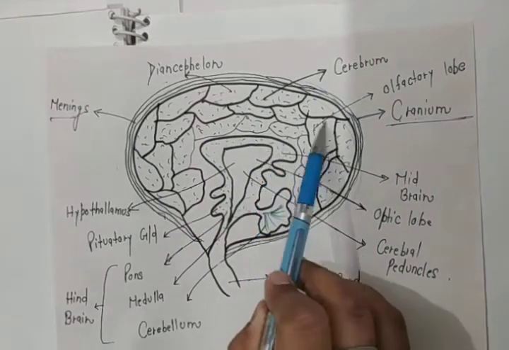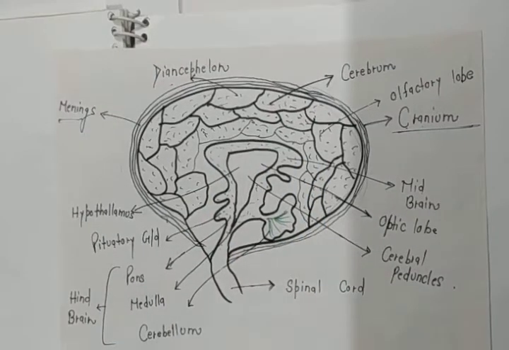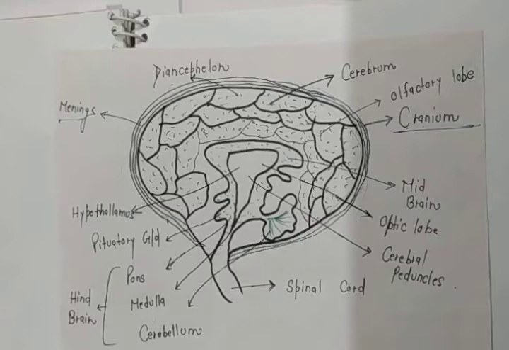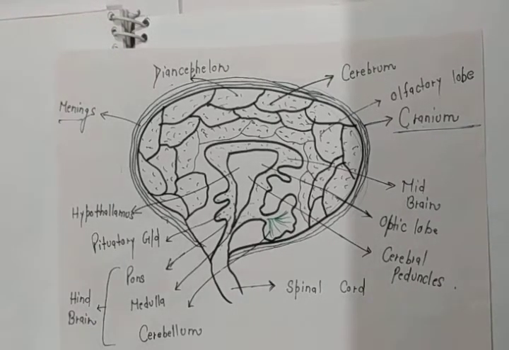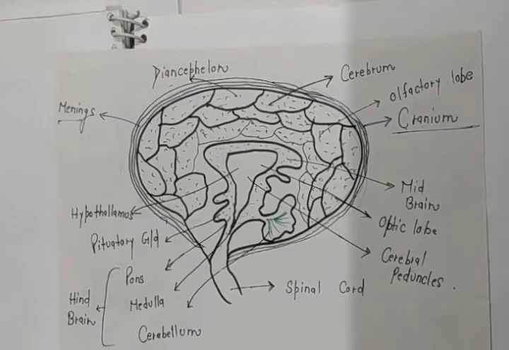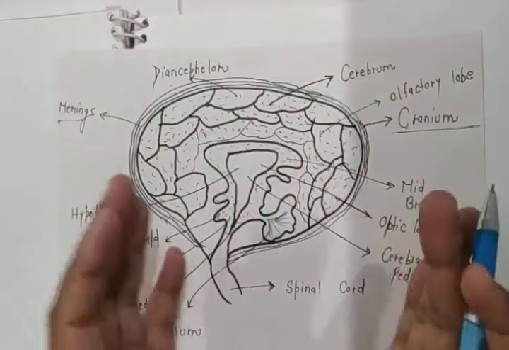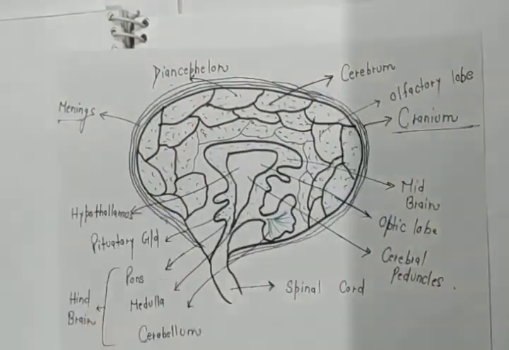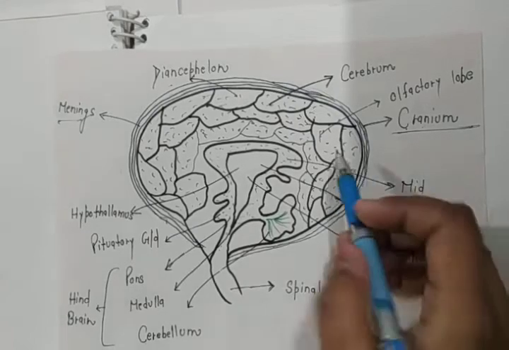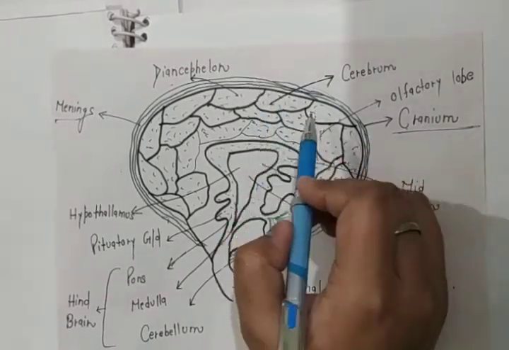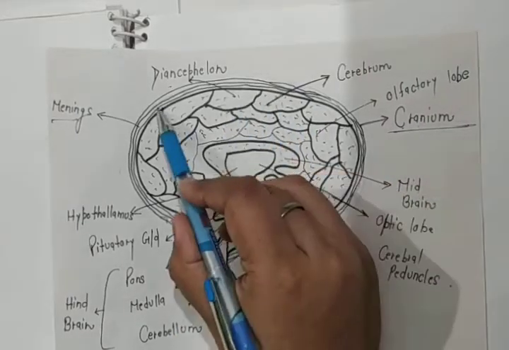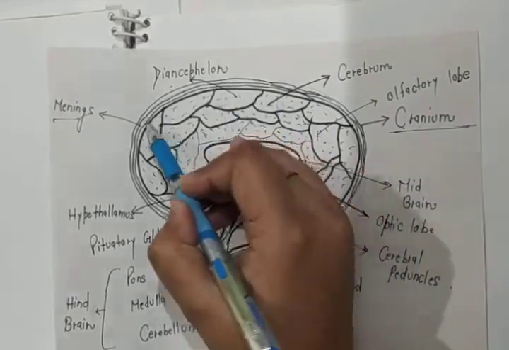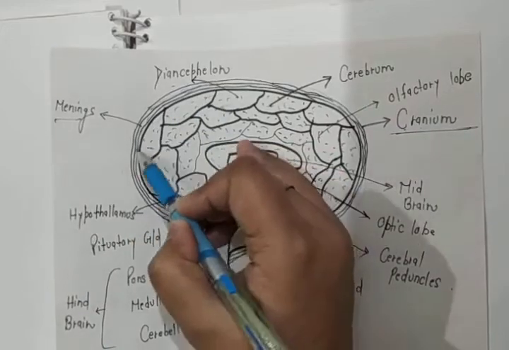This brain actually contains immovable joints. The brain also contains joints, but they are immovable. You can say the brain is a balloon-like structure, and in between these meninges, as I told you, mainly three meninges are present, fluid is filled.